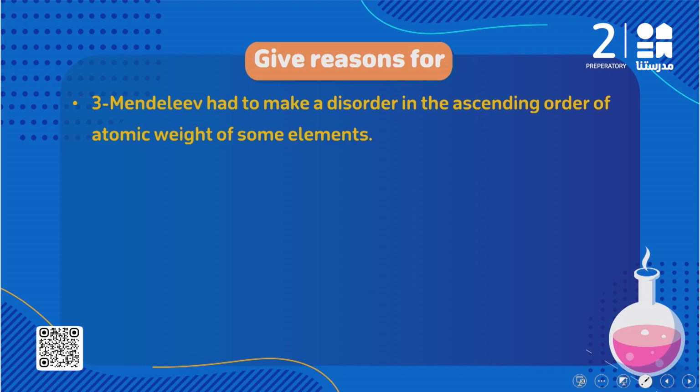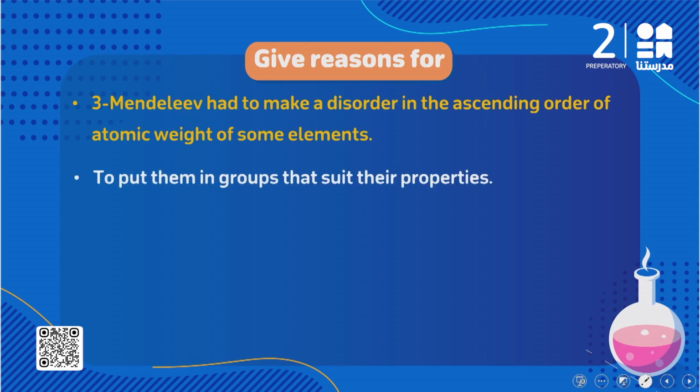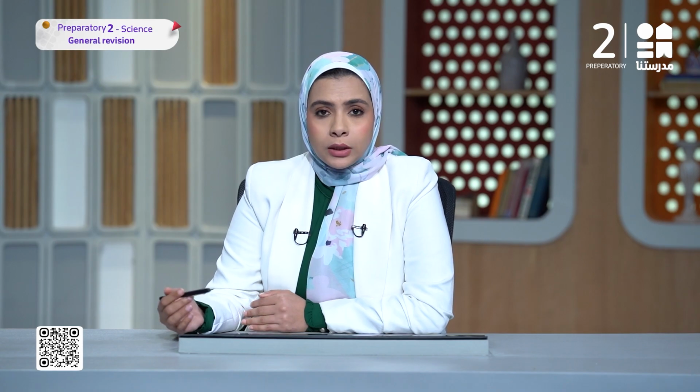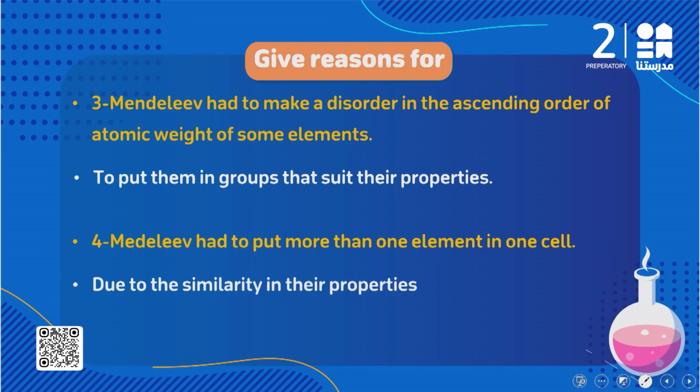Mendeleev had to make a disorder in the ascending order of atomic weight of some elements. Why Mendeleev had to make a disturbance or disorder in the ascending order of the atomic weight of some elements? To put them in groups that suit their properties. Type why Mendeleev had to put more than one element in one cell like cobalt, iron, and nickel due to their similarity in properties, or because they are similar in their properties. Okay, so he had to put them in one cell.